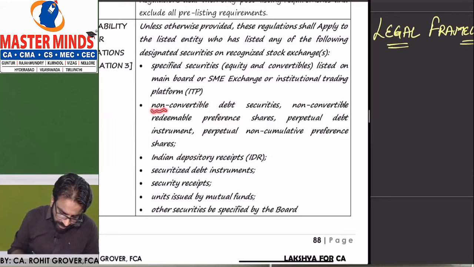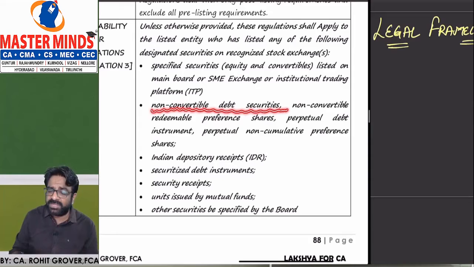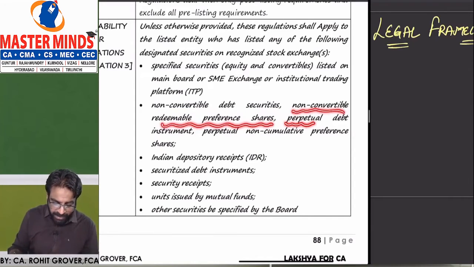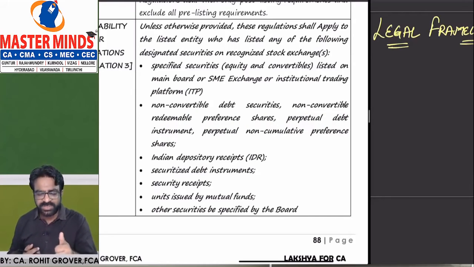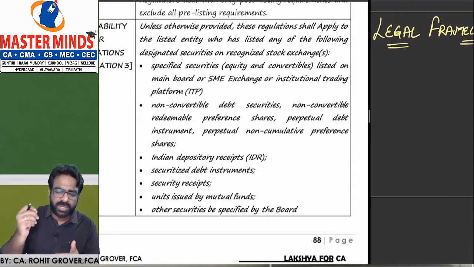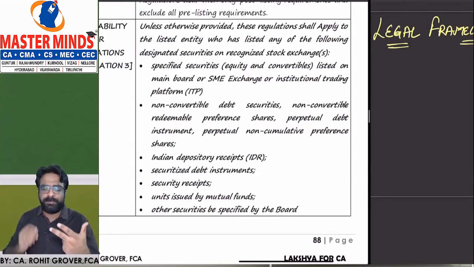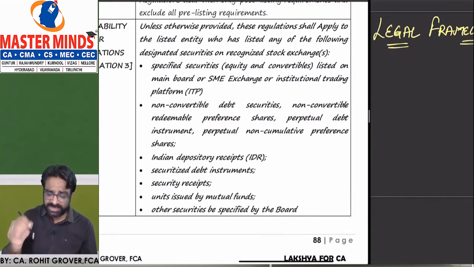Or if you have non-convertible debt securities, non-convertible redeemable preference shares, perpetual debt instruments and perpetual non-cumulative preference shares, and they are listed on any stock exchange, then in that case LODR is applicable to you as a listed entity.